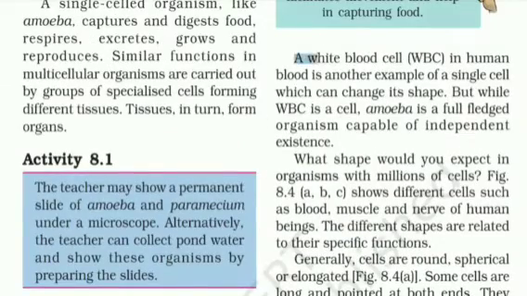A white blood cell in human beings, which is found in blood, is another example of a single cell which can change its shape like the amoeba. But a white blood cell is a cell, okay, but an amoeba is a full-fledged organism.